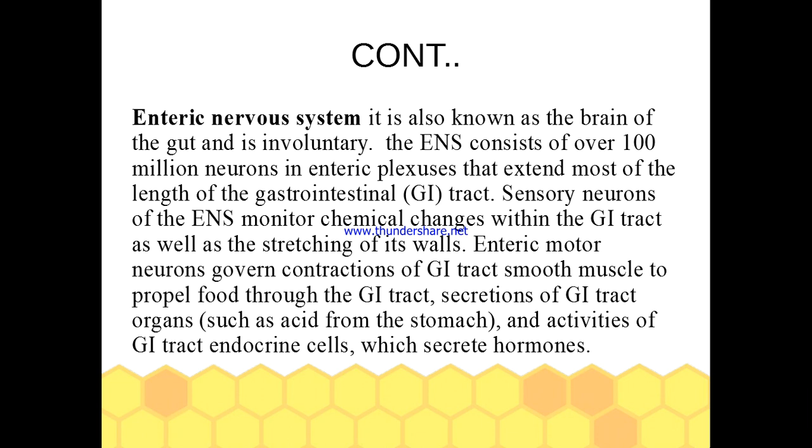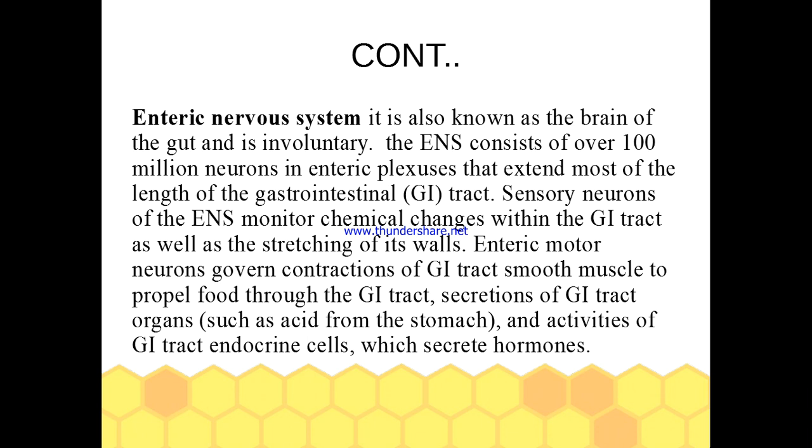It is also known as the brain of the gut and is involuntary. The ENS consists of over 100 million neurons in enteric plexus that extend most of the length of the gastrointestinal tract. Sensory neurons of the ENS monitor chemical changes within the GI tract as well as the stretching of its walls.